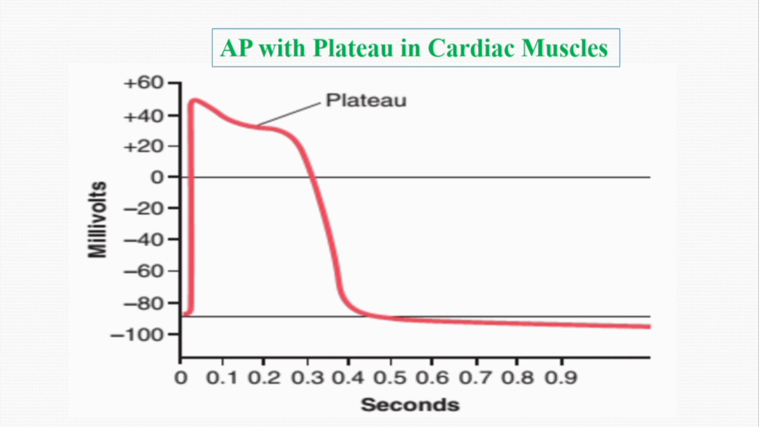Then the question arises: what is the cause of the plateau phase? Basically, the potential is neither rising upward nor coming down. You can clearly see here the potential has remained static at this level. So basically it is caused by slow calcium influx through the voltage gated calcium channels, and also slow potassium efflux through the voltage gated potassium channels.